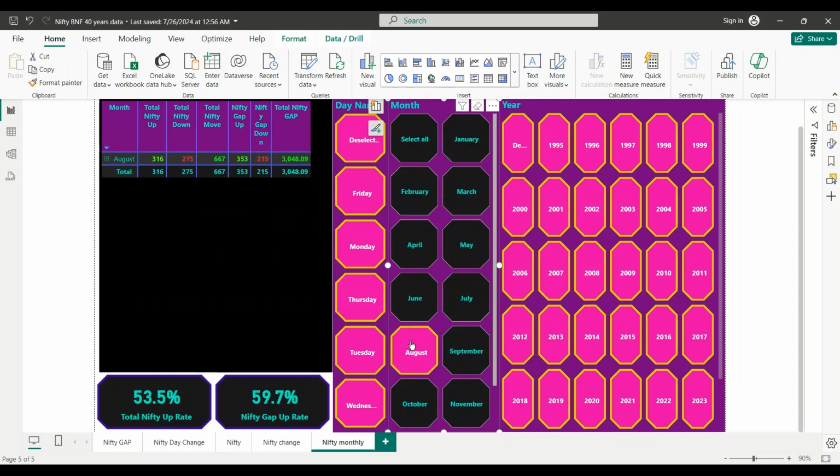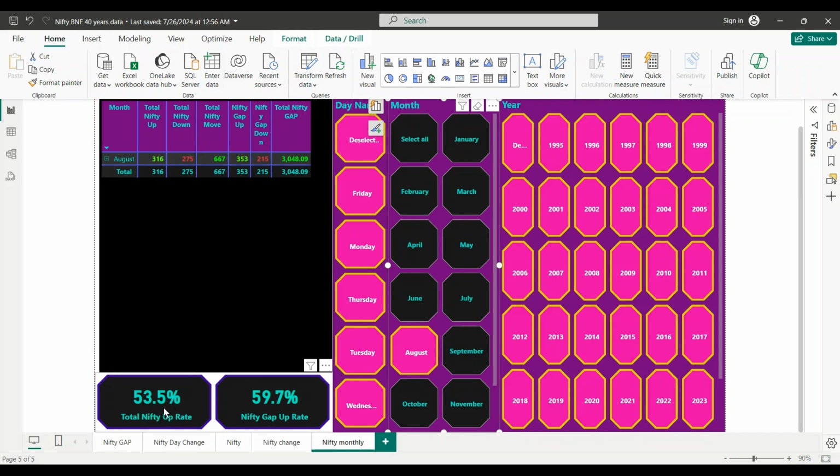From the point Nifty started, it just moved 667 points in August over the last 40 years, and it was a total of around 600 trading days in August, 316 up and 275 down.